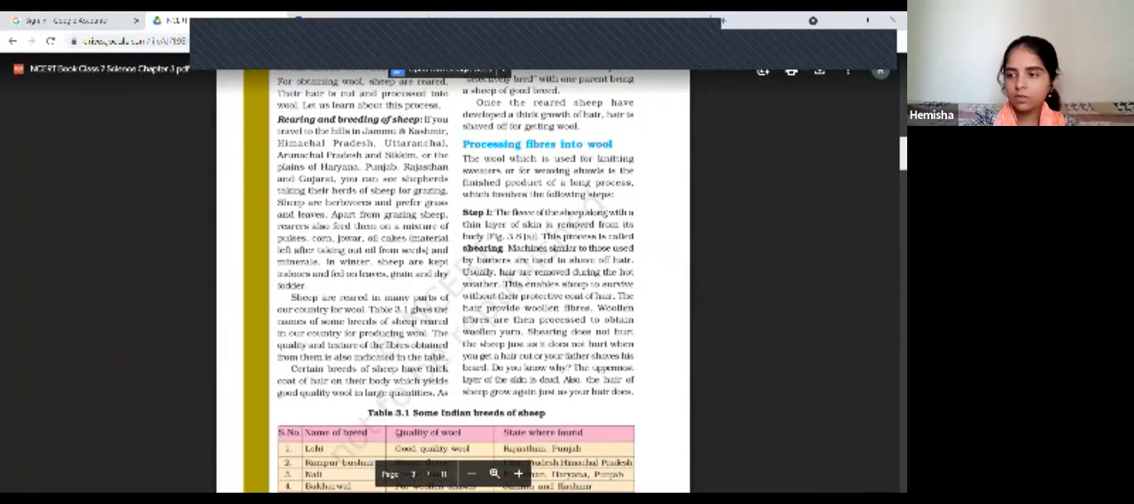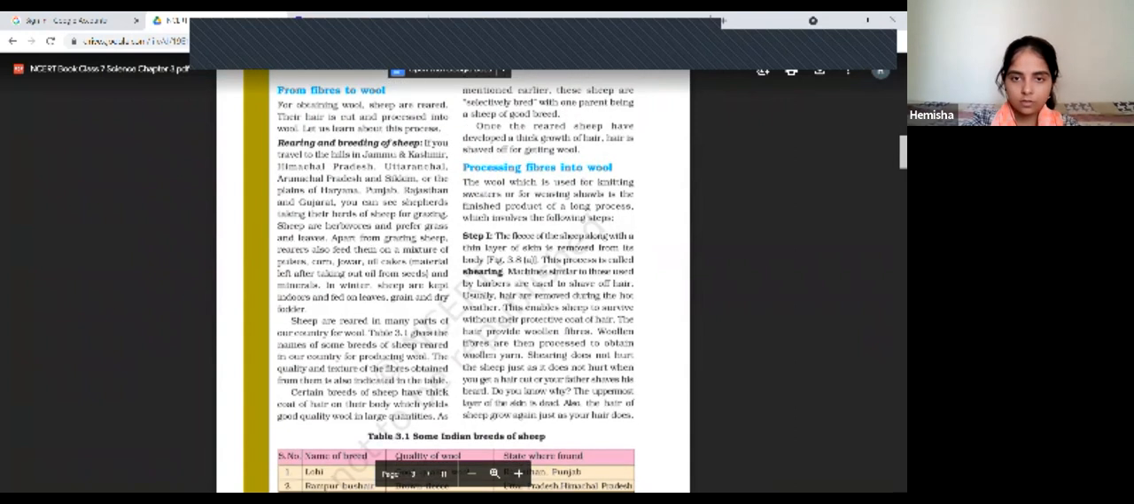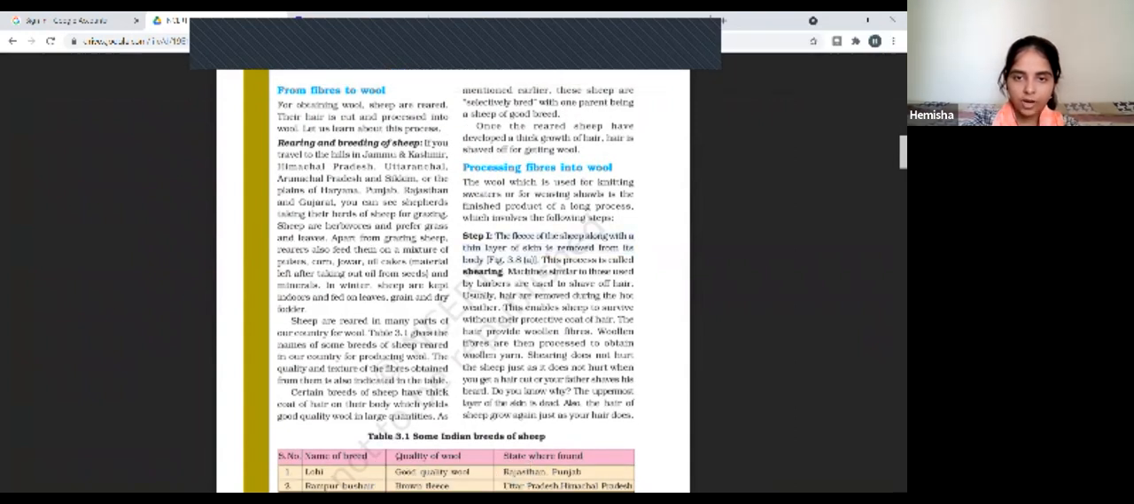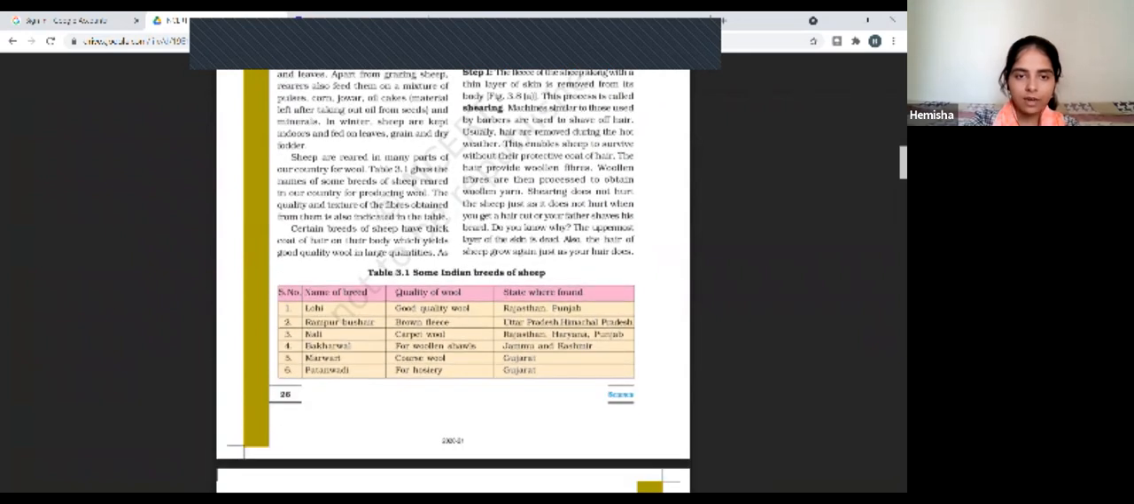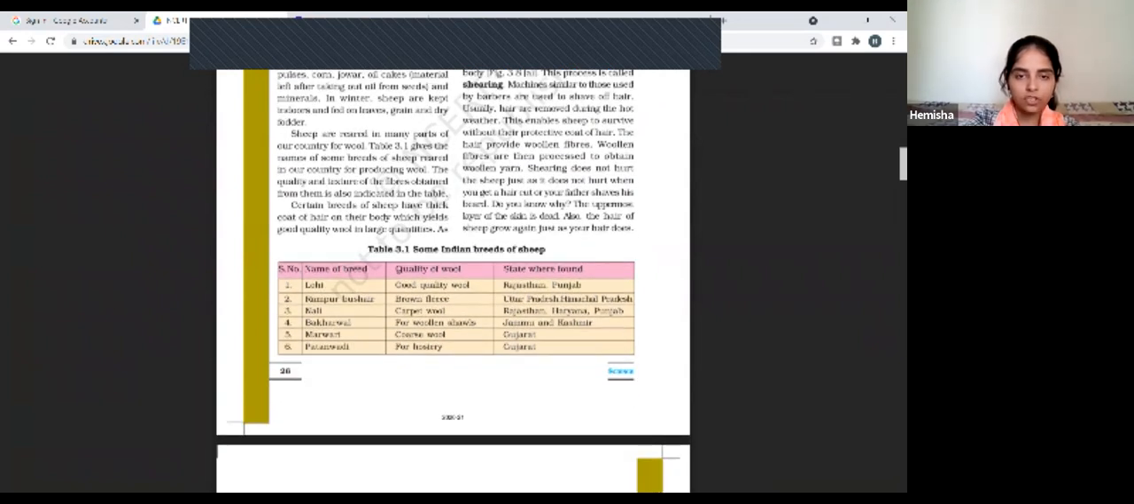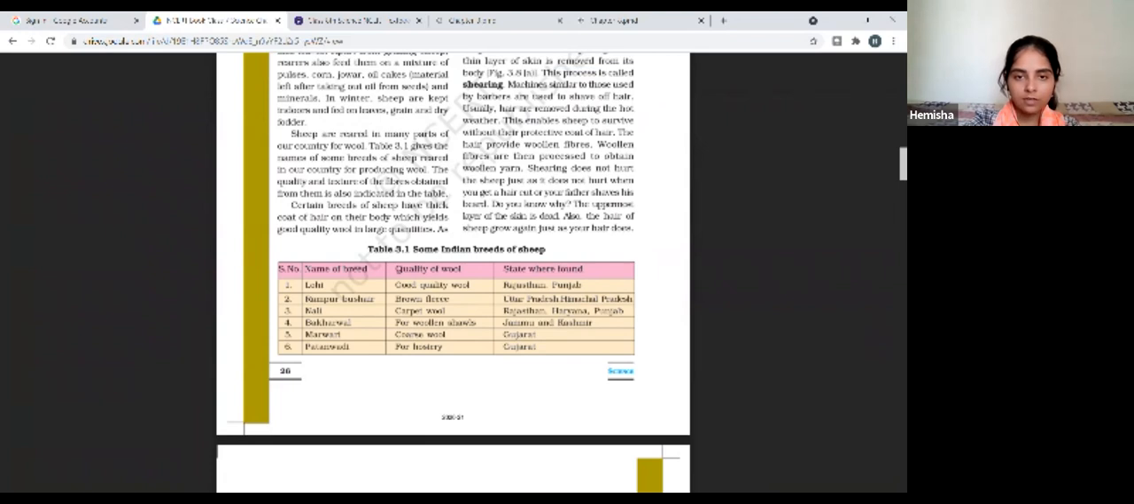Okay, this one. Okay, step 1. Here you can see that we have seen shearing, right? Shearing means machines similar to those used by barbers, that we have seen in that video, will be used to remove the first layer of skin and the hair from the body of that animal. Okay, that is shearing.